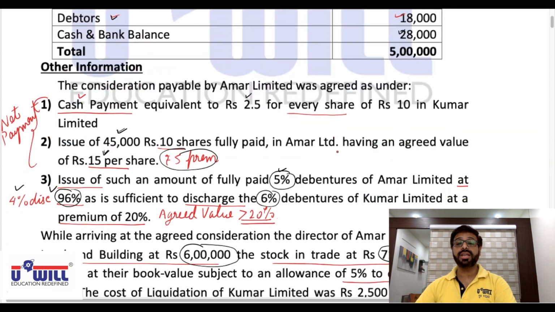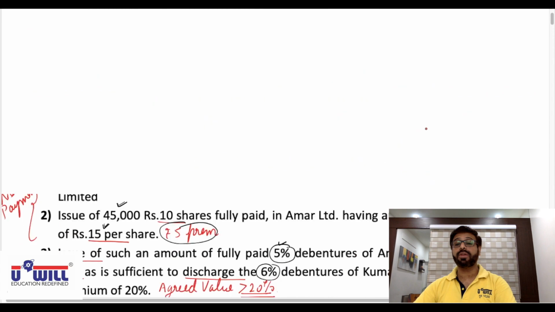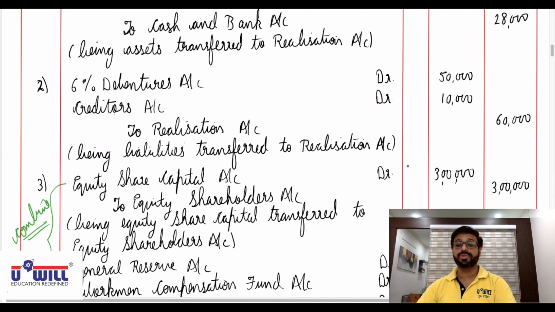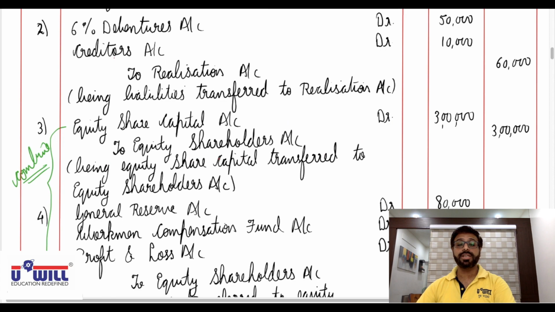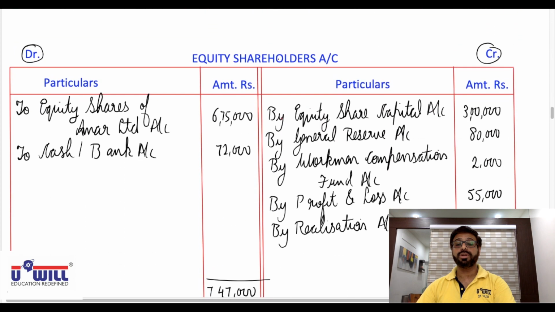The third entry is for equity share capital. So equity share capital account debit, as all of you can see, is 3 lakhs, to equity shareholders account 3 lakhs, being equity share capital transferred to equity shareholders account. Now to the equity shareholders account. In the equity shareholders account, all of you do the posting on the credit side: by equity share capital account 3 lakhs.